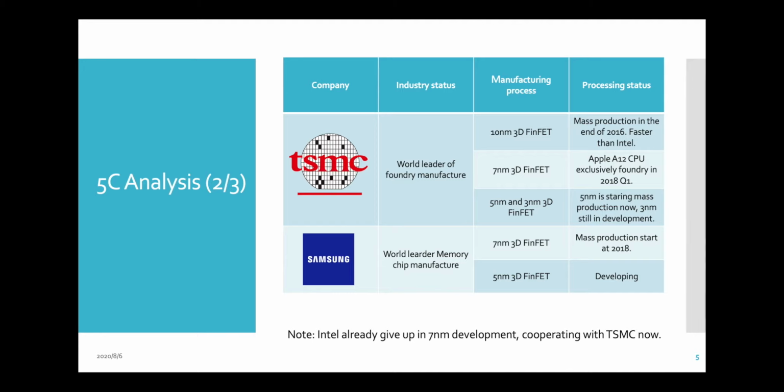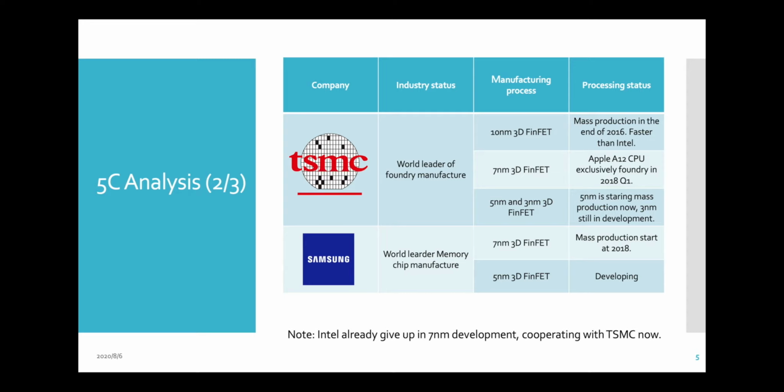So look at the Apple A12 CPU. They are the same structure but made with different companies' technology, which gives a different quality rate. TSMC gives better quality, so you can make the CPU run faster. For the 5 nanometer 3D FinFET, Samsung claimed they were not developing it, but actually they gave up on the 5 nanometer 3D FinFET.